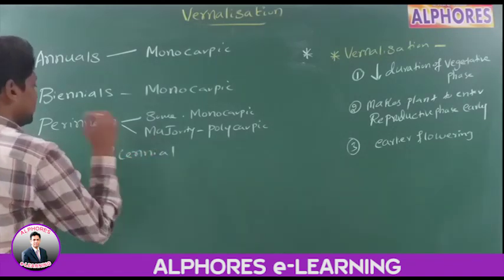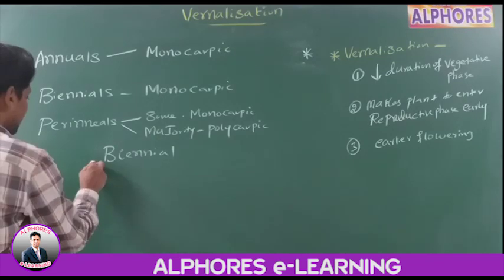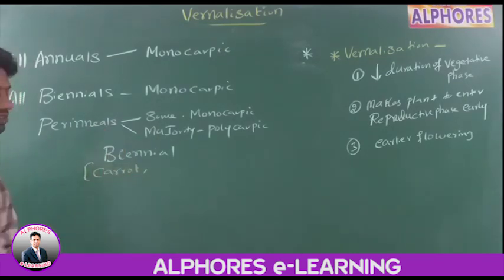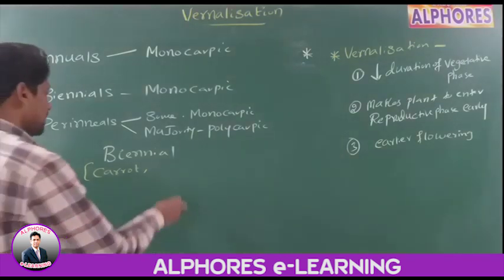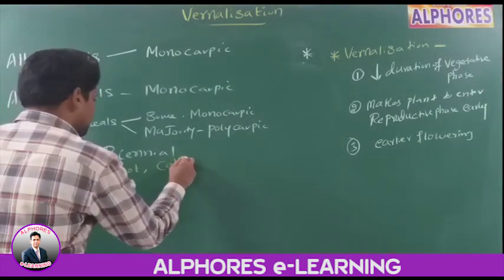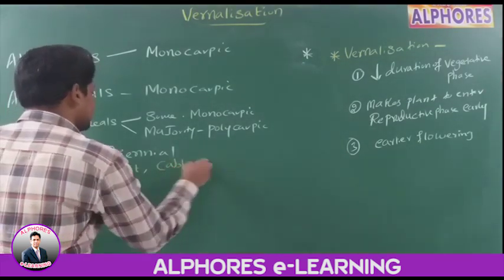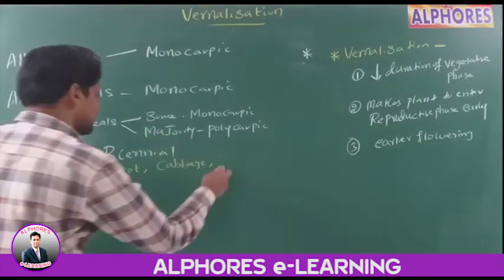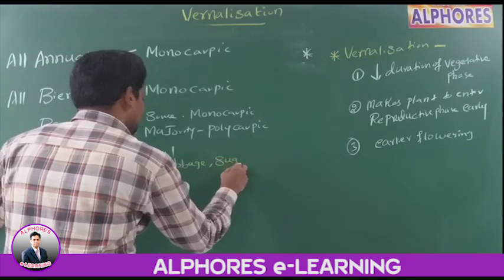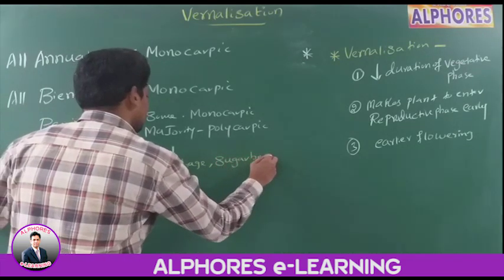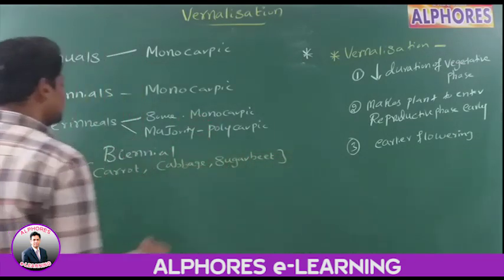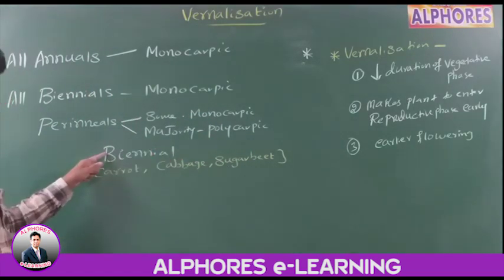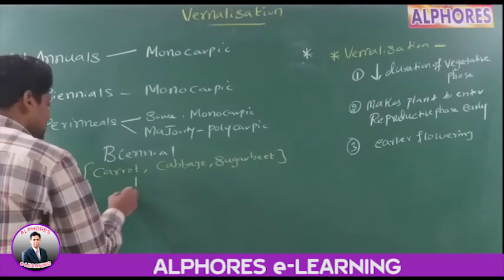What's a biennial, sir? The best examples: number one, carrot, Daucus carota. Second one is a cabbage, Brassica oleracea variety capitata. And the third one is sugar beet. Carrot, cabbage, sugar beet, all these are biennials.